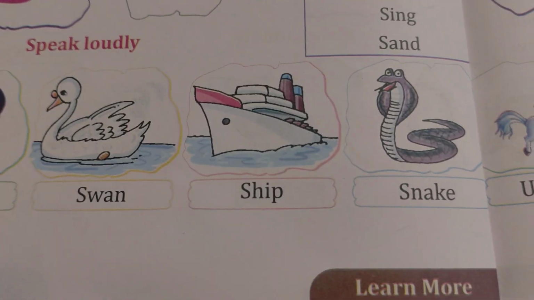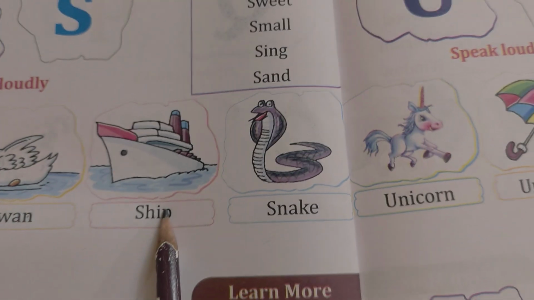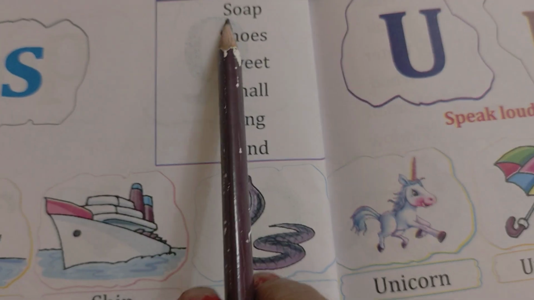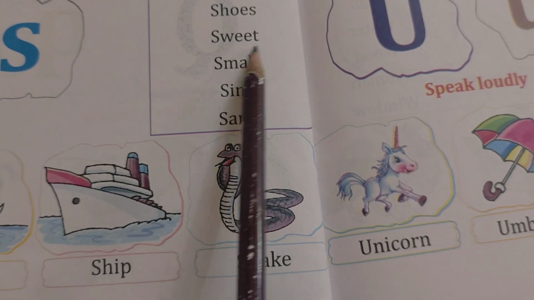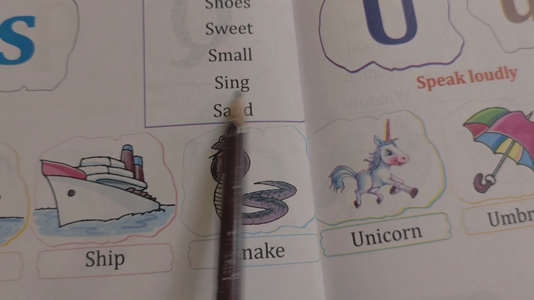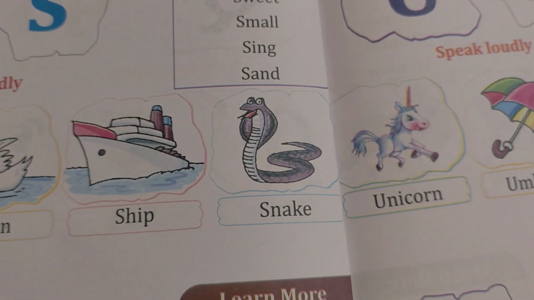small s. S for star, S for swan, S for sheep, S for snack, S for soap, S for shoes, S for sweet, S for small, S for sing, S for sand.